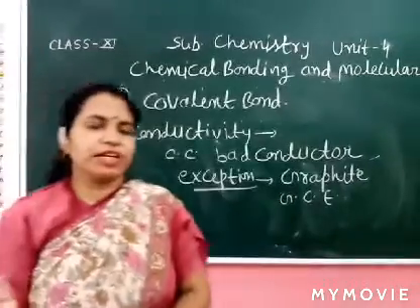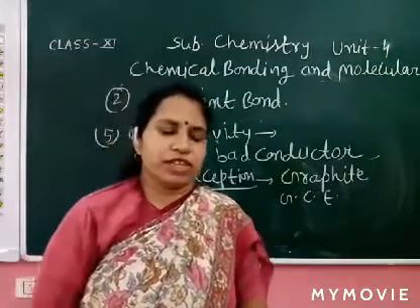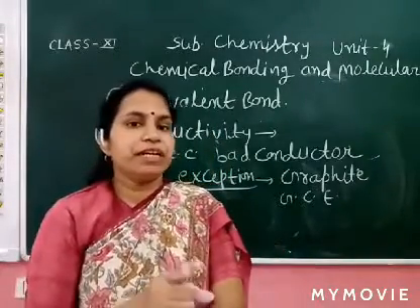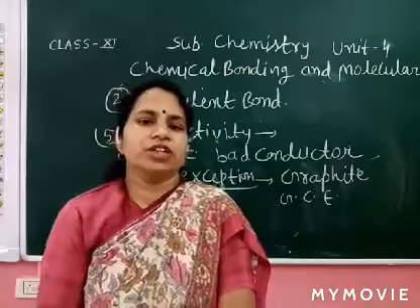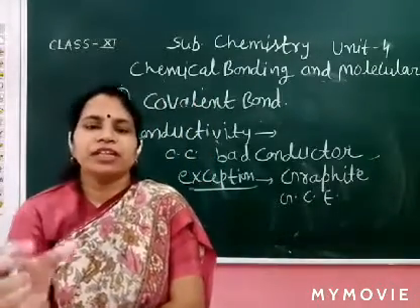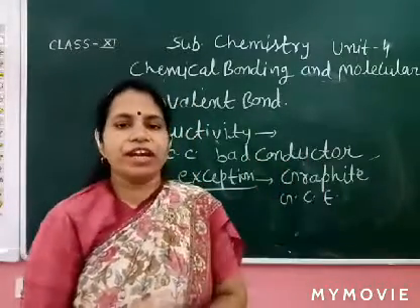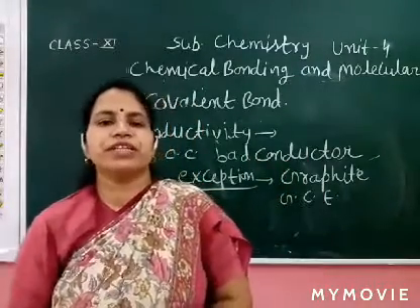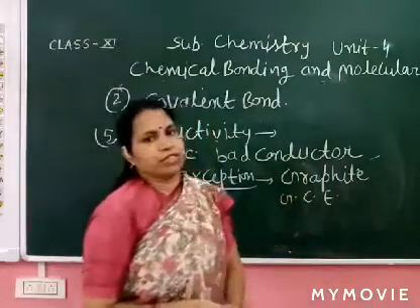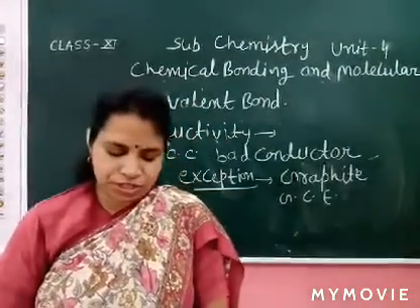So graphite is a good conductor of electricity, and diamond is a bad conductor, though it is also an allotropic form of carbon, because in diamond there is no free electron, but in graphite there is sp2 hybridization. We will discuss in further class in detail. So there are free electrons present, so it is a good conductor of electricity.